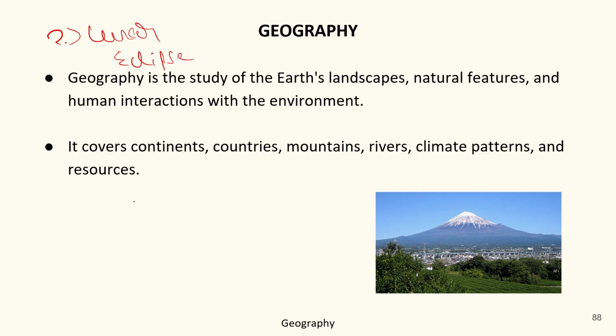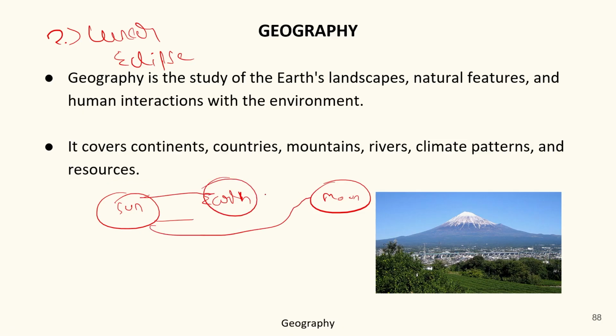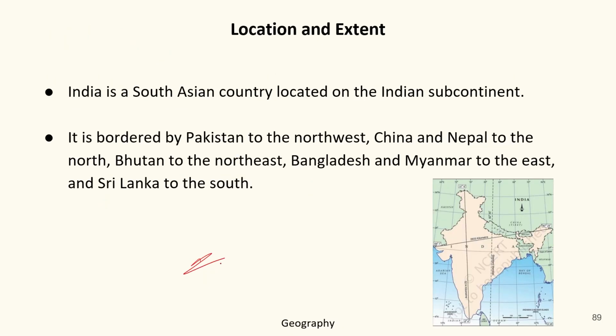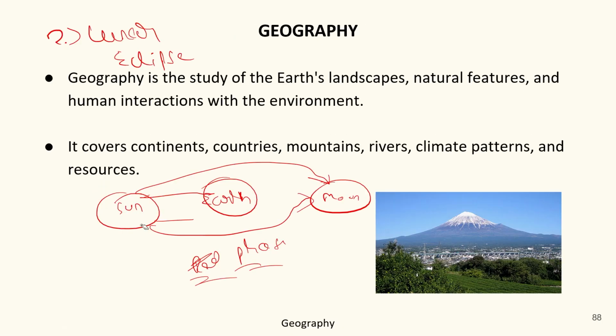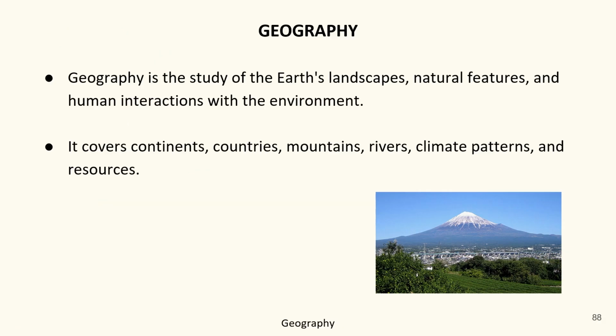Lunar eclipse. During a lunar eclipse, the Earth comes in the path of the sun and the moon, and the reflection of the sun is visible on the moon's surface. If it is a sun, it is a moon, Earth comes in between, and then the light is visible on the moon surface, which is presented as a red phase, and this is termed as lunar eclipse. Okay, so here we have finished about the eclipse.